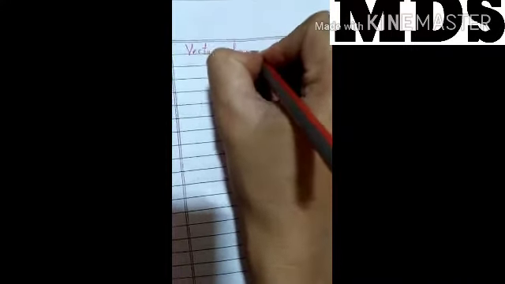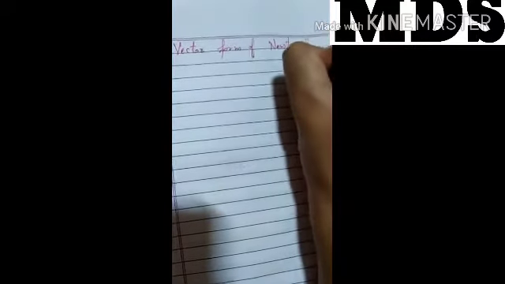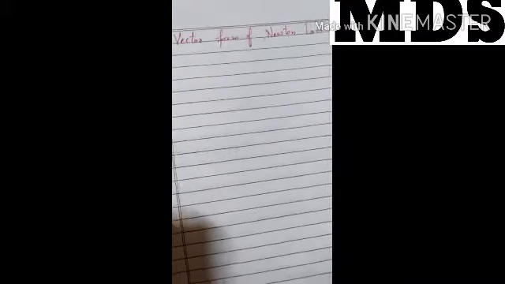Now next is the vector form of Newton's law of gravitation. Vector form means there will be direction also. Clear? Because force is a vector quantity, that's why there will be direction.